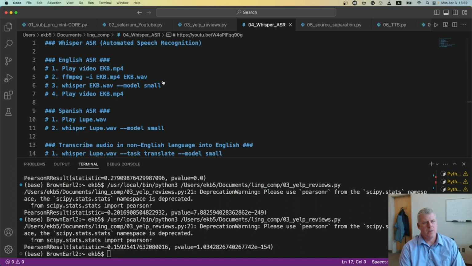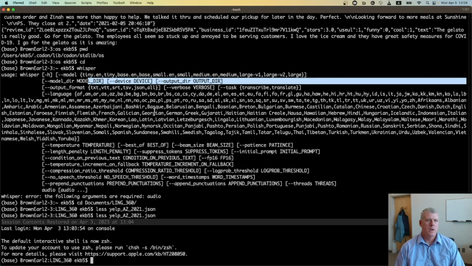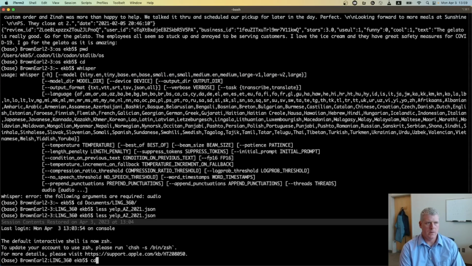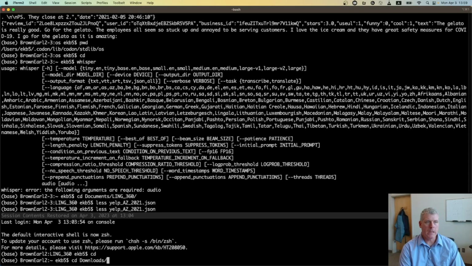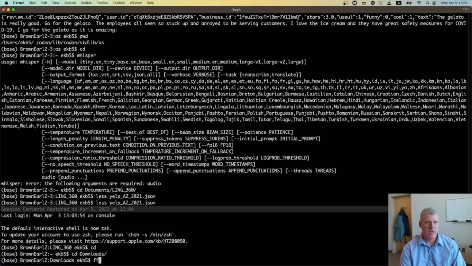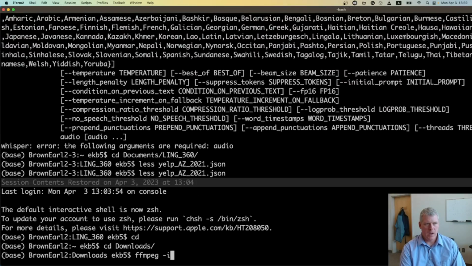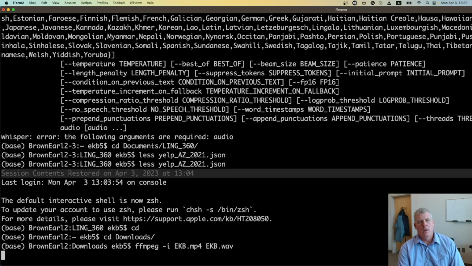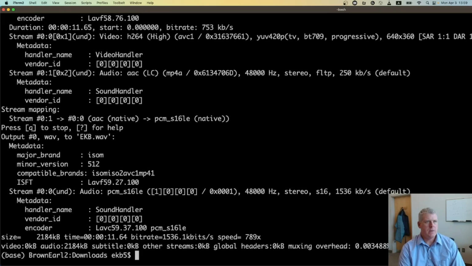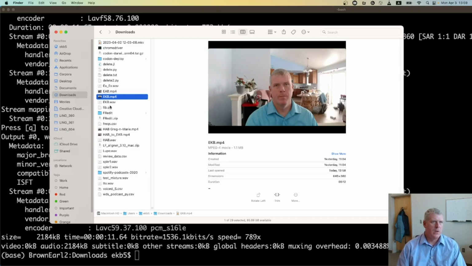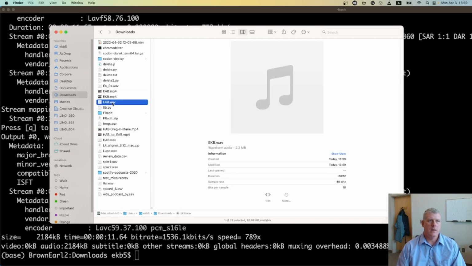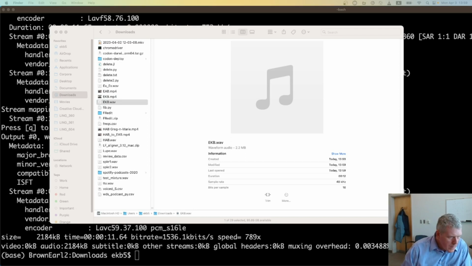The first thing I need to do actually is pull out the audio from the video, and I show my students a little tool called FFmpeg. It's a command line tool at the bottom part of my screen. Let me just zoom in a bit here. FFmpeg, and I say the input file is EKB dot mp4, and I want the output file to be EKB dot wav, a wave format audio file, and it did that. So I should now have the file right there, EKB dot wav. Let me pull it over here so you can see it.